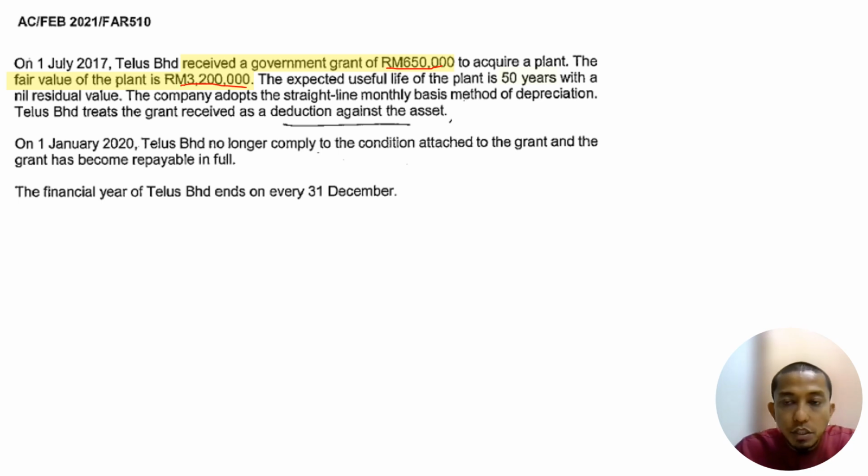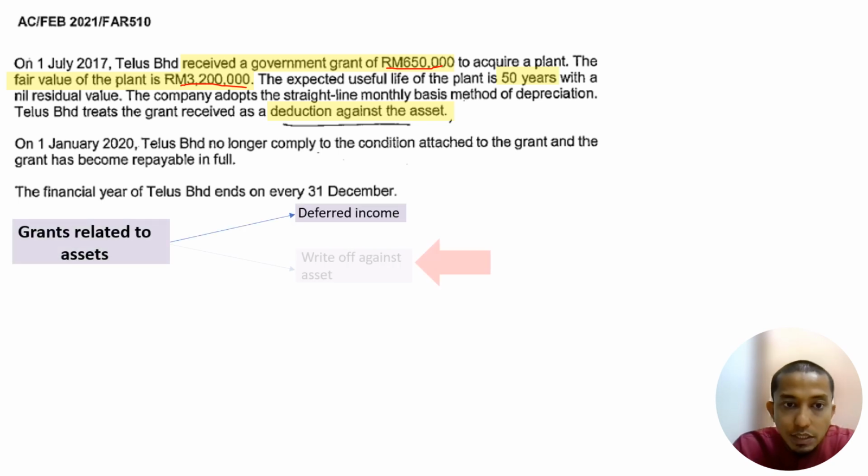Okay, so the expected useful life is 50 years, with nil residual value. The company adopts a straight line monthly basis method for depreciation. The method the company adopts is deduction against asset, in other words, a write-off against asset method.